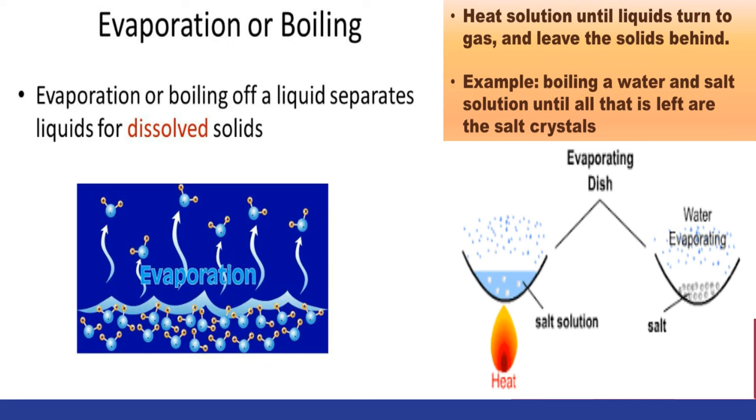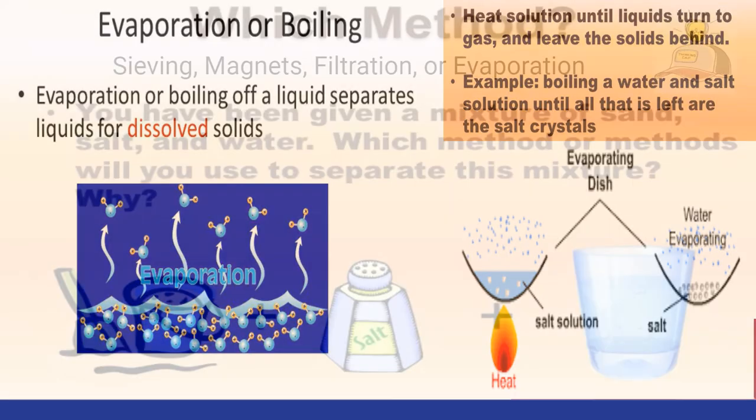So the water went out into the classroom. Maybe if the window was open, it went out the window, but it went out of the cup. Now, what was left in the cup? You're so smart. That was our evidence that water used to be there, because we had salt around the rim of the cup, we had salt on the egg, we had salt all throughout the cup, but there was no more water. The water evaporated. So that's another way that you can do a physical separation of salt and water, which is a mixture.